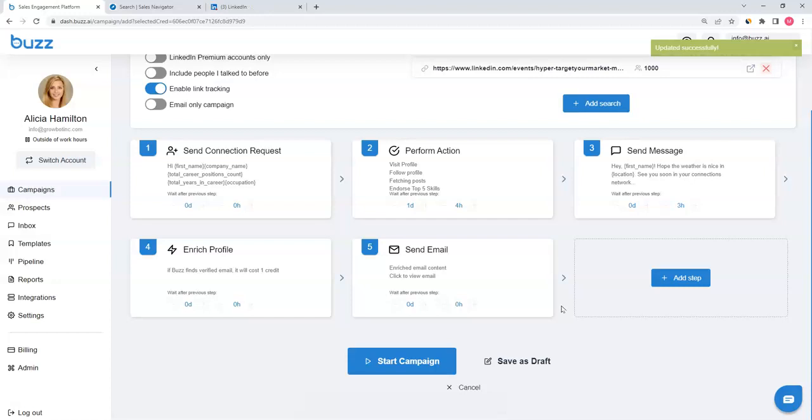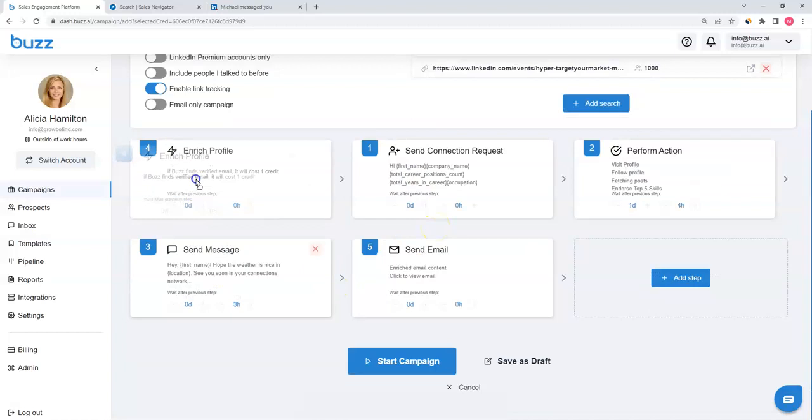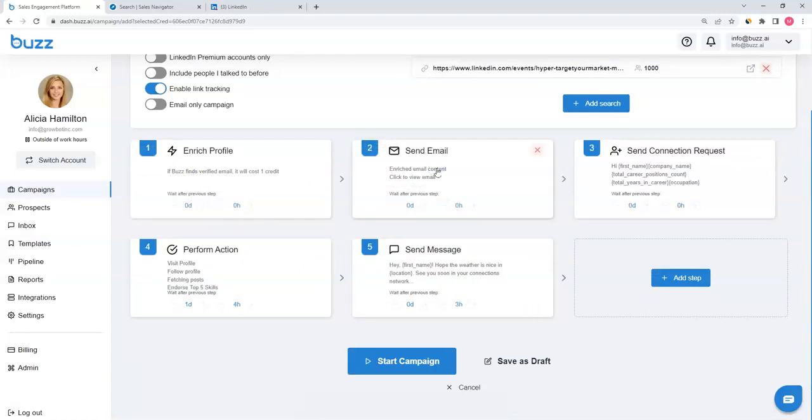The beauty of Buzz, although we're using LinkedIn target groups, is that we don't have to start on LinkedIn. We could start by enriching profiles and sending emails prior to sending out any connection requests, which allows you to get all of your touch points in without having to rely on the connection request being accepted. That is one thing that makes us unique to all of our competitors, is that you can do LinkedIn and email in a single cadence. What does this mean? It means that if one of your prospects replies to your email, they won't continue to get LinkedIn outreach. They won't continue to get any further emails, vice versa. If they're responding on LinkedIn, they won't continue to get emails.